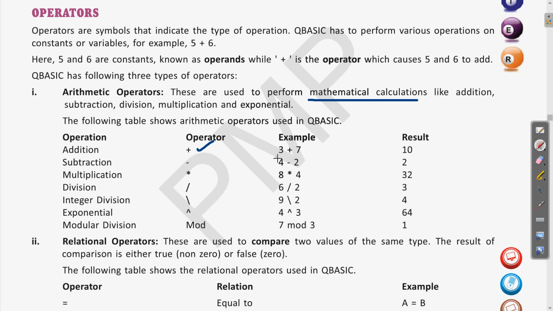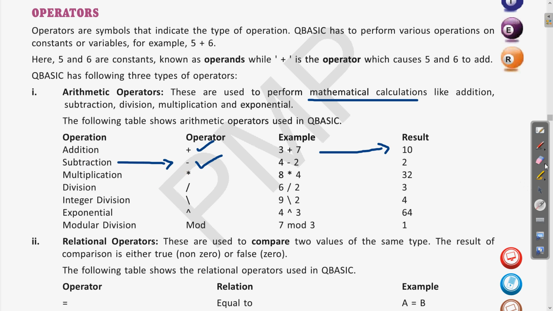Whatever numbers we are adding, this will add and give the result. Then subtraction, the minus symbol is the operator. All these are called operators, 4 and 2 here are operands, and the result is 2.